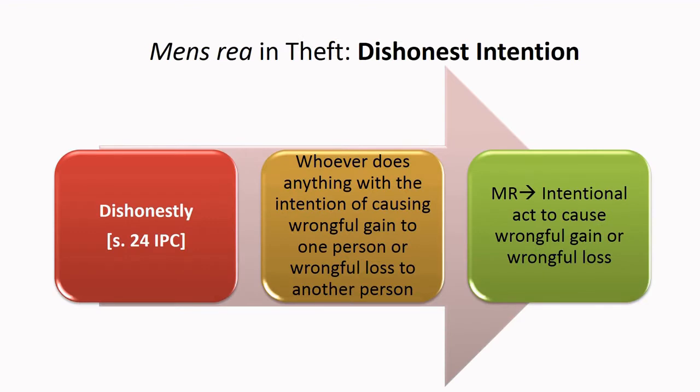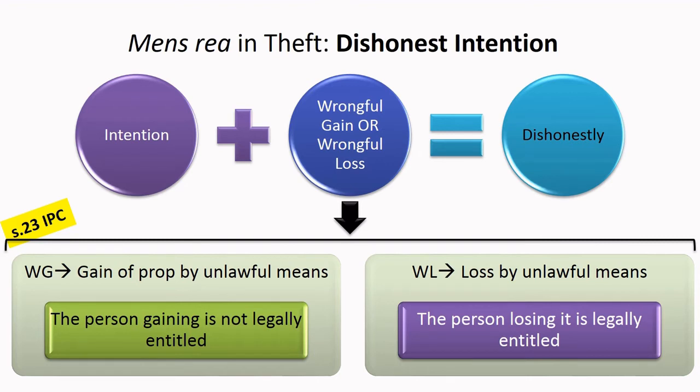The mens rea required for the offence of theft is dishonest intention, which is provided under section 24 IPC. We have covered what dishonestly is in one of our previous lectures. Dishonestly or dishonest intention means an intentional act to cause wrongful gain or wrongful loss. Now, what does wrongful gain and wrongful loss signify?